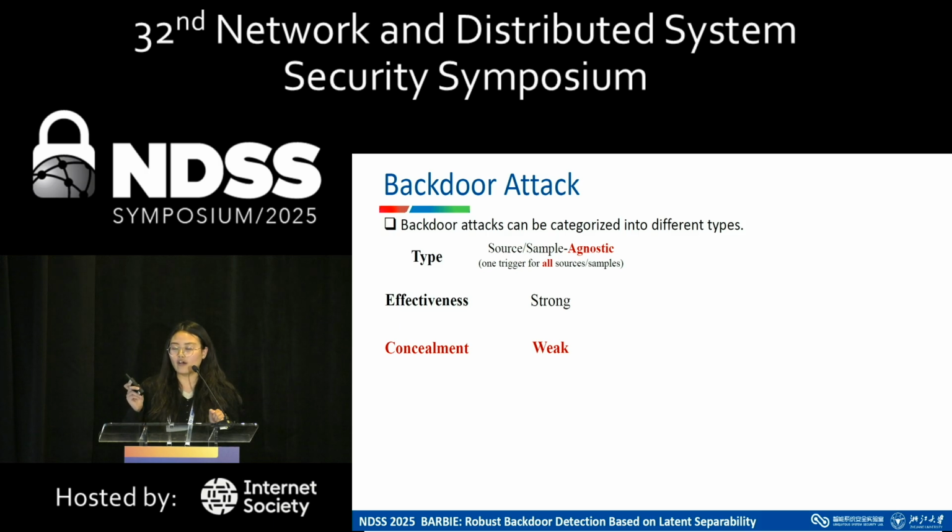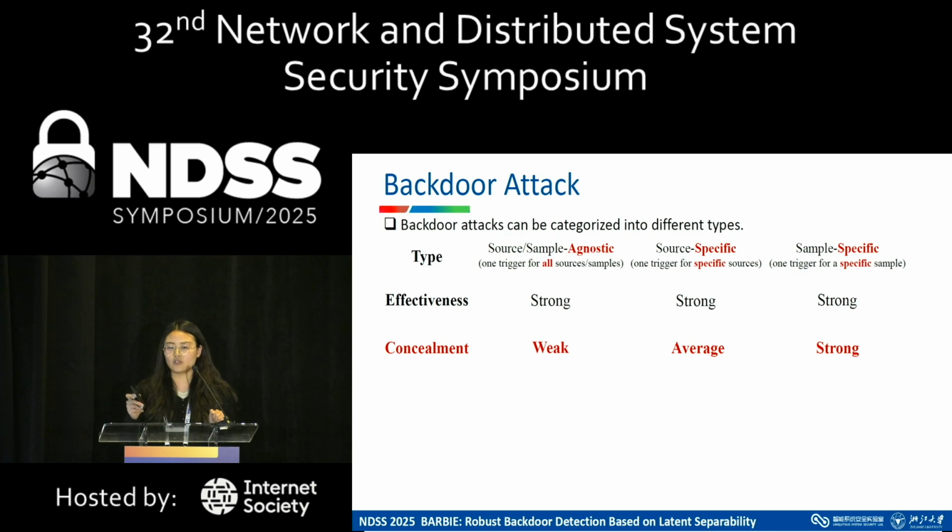However, the source-specific attack can only poison specific sources rather than all sources. And the sample-specific attack can generate different triggers for different samples, which means one trigger for one sample. And the concealment of these backdoor attacks is gradually increasing.